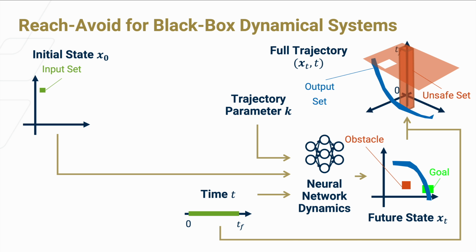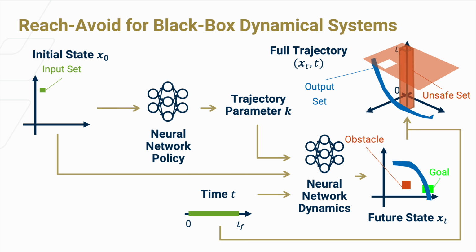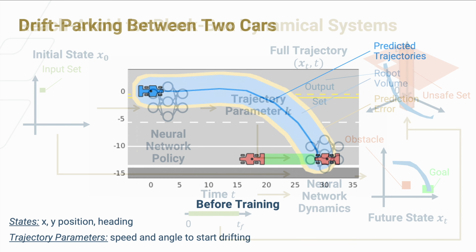Now, it is not correct for us to alter the dynamics in any way, so what we're trying to train is actually a neural network policy that determines what parameter, and therefore what trajectory, I should be tracking. And we can now use our method to drive the trajectory out of the obstacle and into the goal.